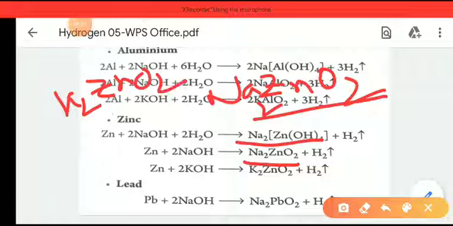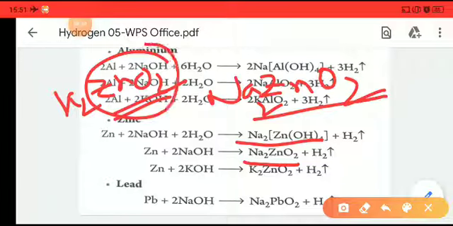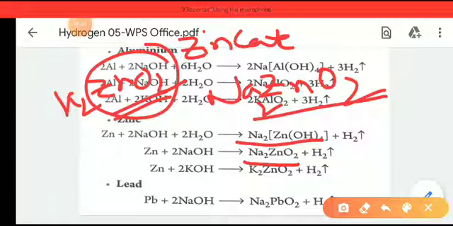I have already told you that ZnO2 is named zincate. So as ZnO2 is named zincate, and here the potassium metal is present, it will be named potassium zincate. If NaOH is reacted with zinc, then it will be sodium zincate. If potassium hydroxide is reacted with zinc, it will be named potassium zincate.